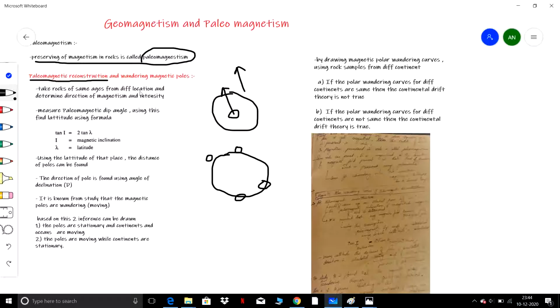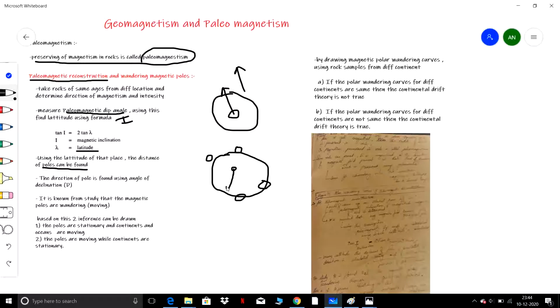It starts with collecting rocks of the same age. If you want to find the geomagnetic pole position of a particular time, collect rocks of that age from different locations. Using a magnetometer, find the paleomagnetic dip angle. Using the paleomagnetic dip angle, we find the latitude. Once we find the latitude of that particular rock, we can find the distances of the poles.